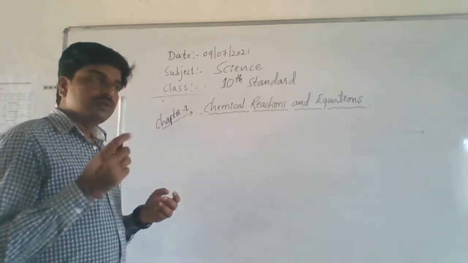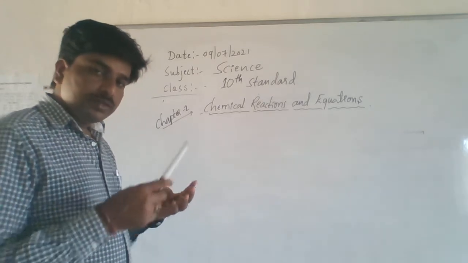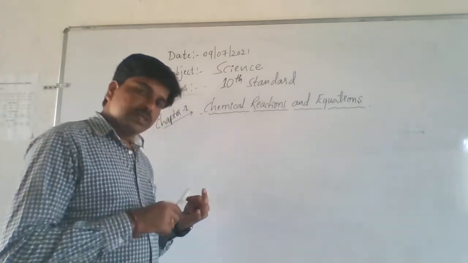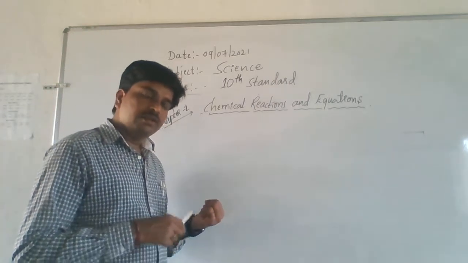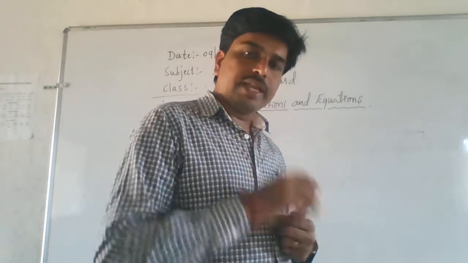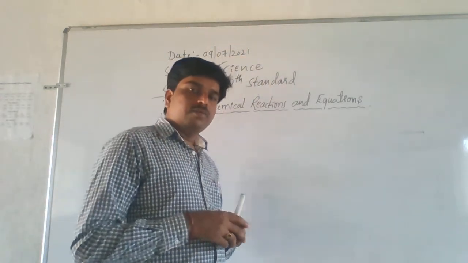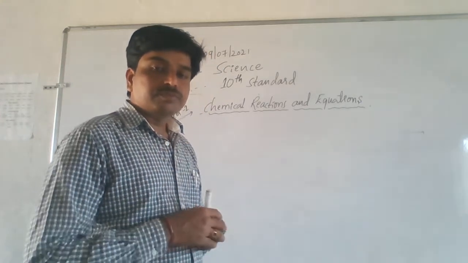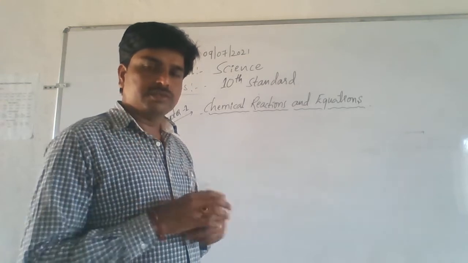So these are called characteristics of chemical reaction. Once again I repeat, remember: change in state, change in color, change in temperature, evolution of gas and formation of precipitate. In your textbook only 4 characteristics are given. Add another one, which is the formation of precipitate. Precipitate means what, sir? Are you worried about this?